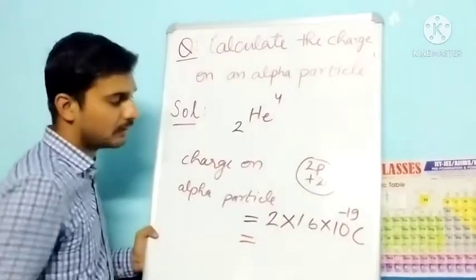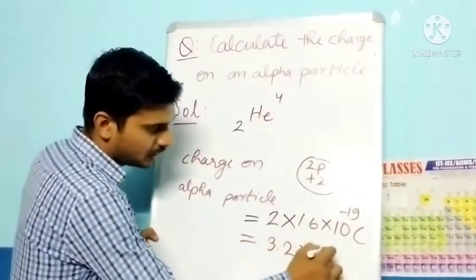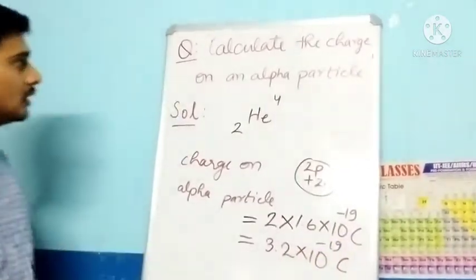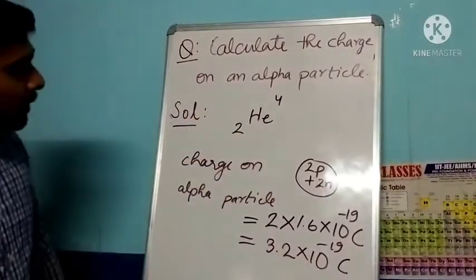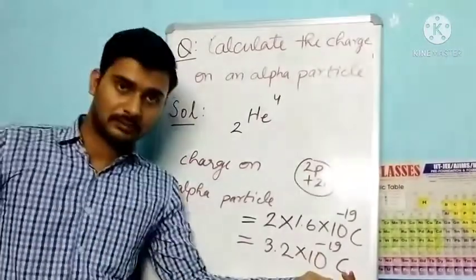Now we can find the answer very easily. It will become 3.2 into 10 to the power minus 19 coulomb, and this is our answer. So what is the charge present on an alpha particle? That is 3.2 into 10 to the power minus 19 coulomb.